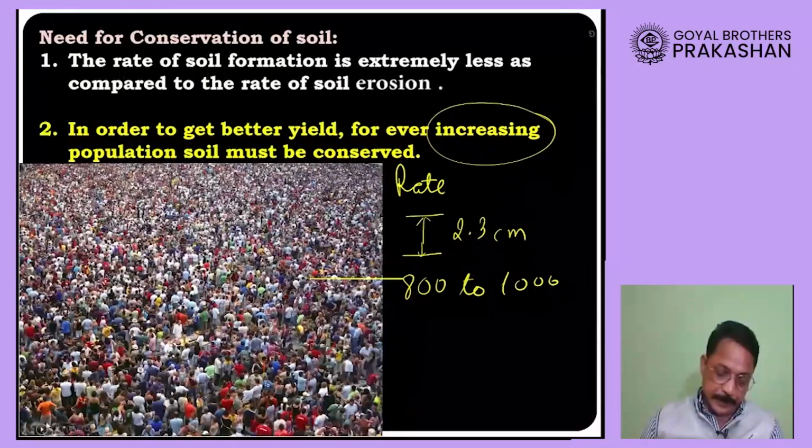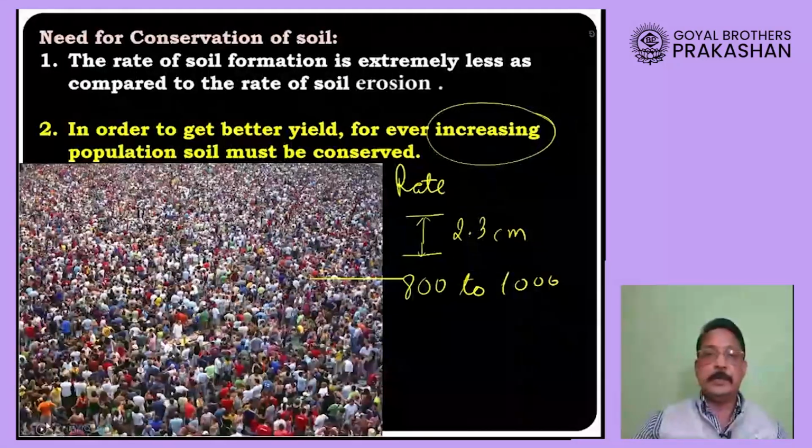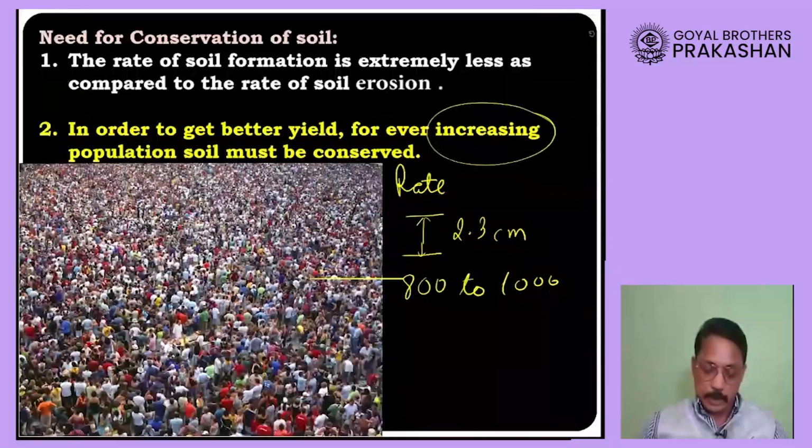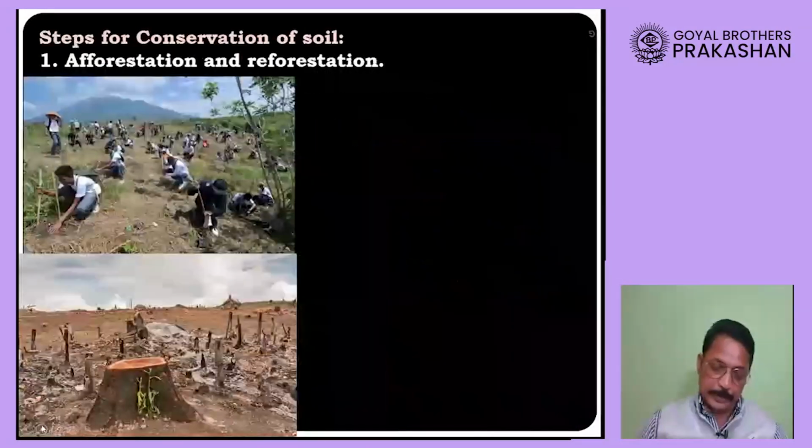That is why there is an absolute need to conserve soil, or to stop the rate of soil erosion.